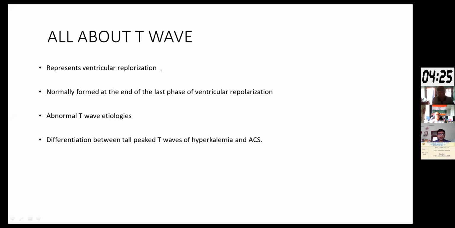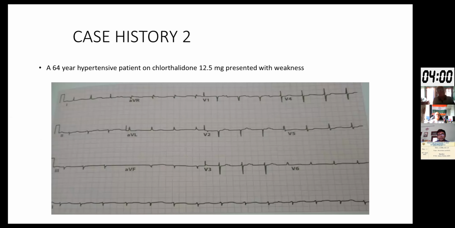specific involvement of any artery. Now, T waves can also be found in ventricular hypertrophy, depending on the distribution of precordial leads. Additionally, we need to know that tall T waves can also be present as a normal variant. There can also be causes of inverted T waves, which we'll be knowing later. However, inverted T waves are a very common sign of ischemic heart disease. We also know something called Wellens sign or Wellens syndrome, which is defined as symmetrical inverted T waves in the anterior precordial leads, suggestive of proximal LAD involvement.